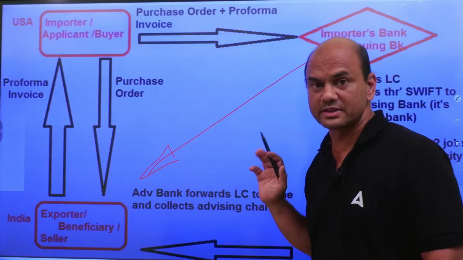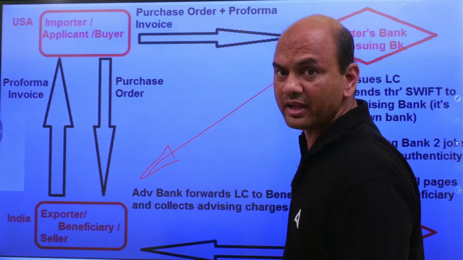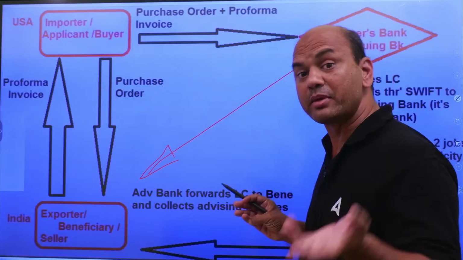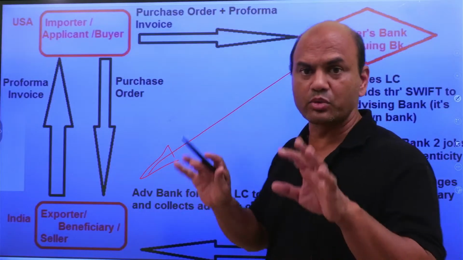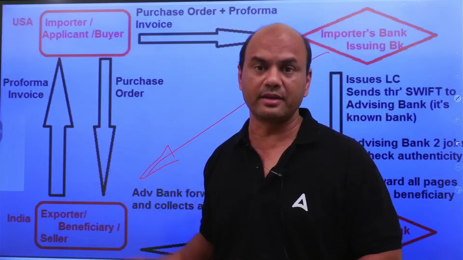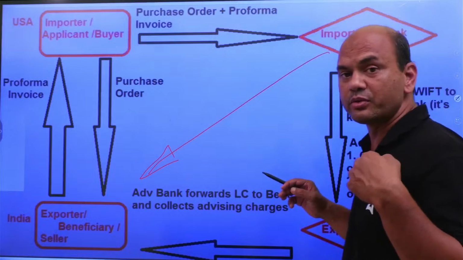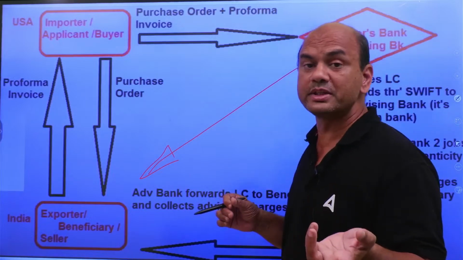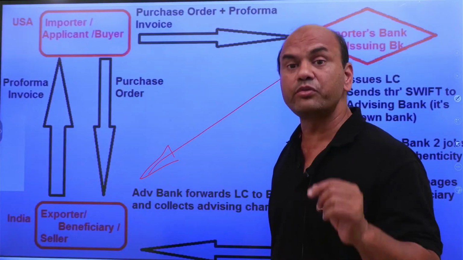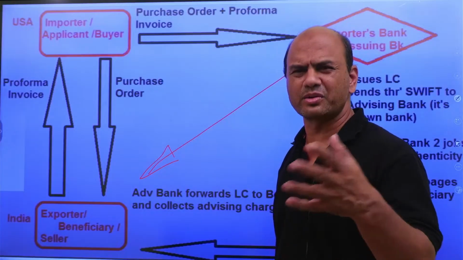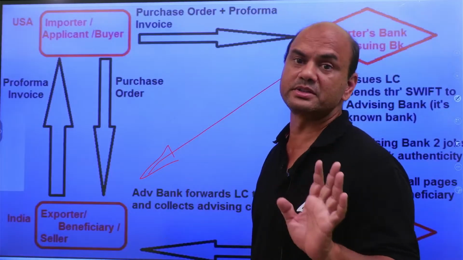LC means what? What is LC? LC is a document called documentary credit. It is a payment guarantee, a primary payment guarantee from the issuing bank. What is primary payment guarantee? Here, there are two payment guarantees. One is primary, second is secondary. Primary means this issuing bank will say, I will pay you. You send me the documents. Whom is the issuing bank saying this to? The issuing bank is telling me that I will pay you if you give me these 6, 7, 8 documents. What are the documents they will be asking for? So I'll be paying you if you give me these documents.